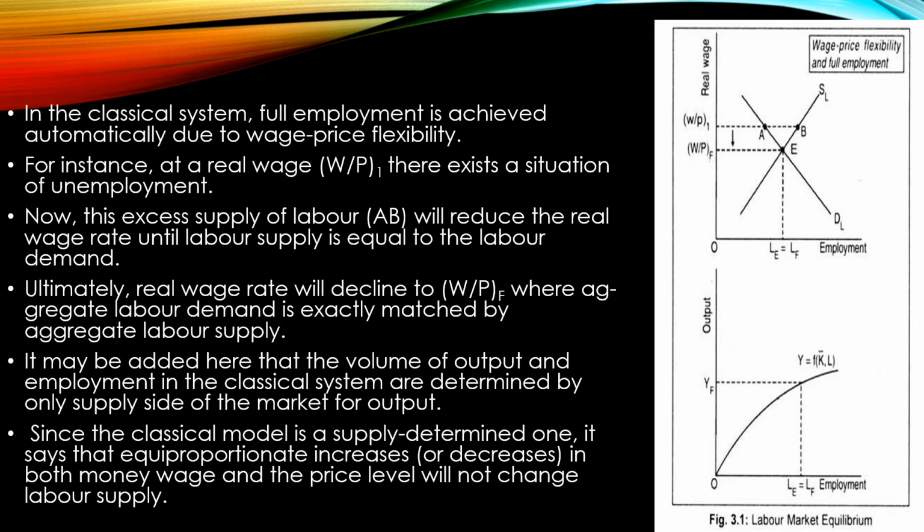Now it could be said that the volume of output and employment in the classical system are both determined by only the supply side of the market for output, and classical economists are not concerned about the demand side. They are basically focused upon the supply side of the market. And since the classical model is supply determined, it says that an equiproportionate increase or decrease in both the money wage and the price level will not change the labor supply in the economy.